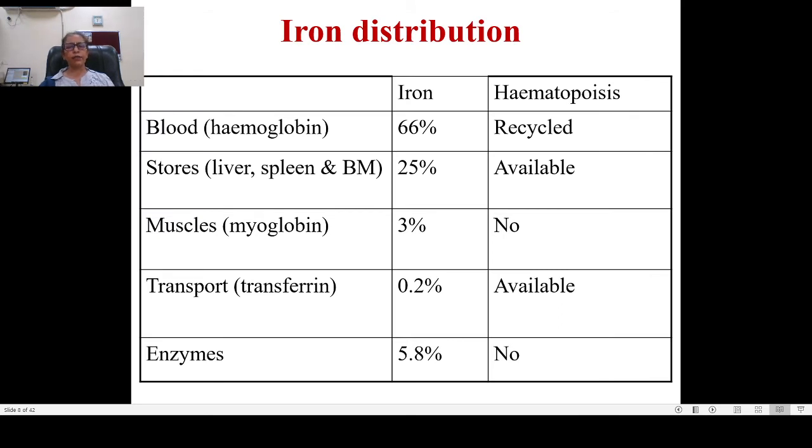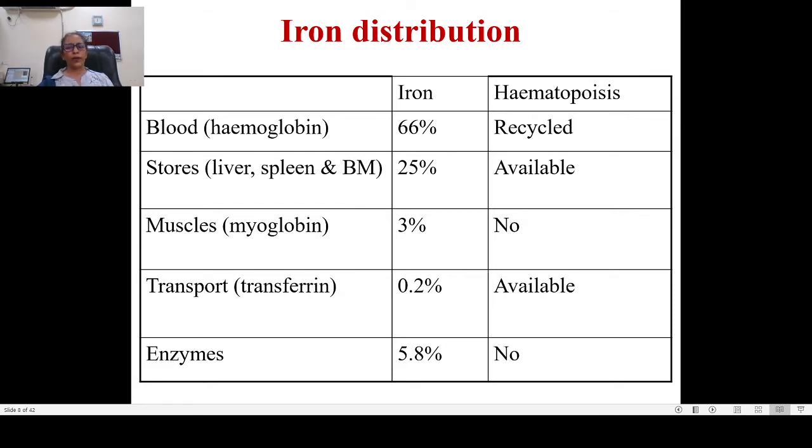How is this iron distributed in the body? In the blood, we have 66% of the iron. In the stores, that is in the liver, spleen, bone marrow, it is 25%. In the muscles, available as myoglobin, it is 3%. For the transport of this iron, transferrin is required, and it is 0.2% of the total iron content in the body. 5.8% of the iron is there in the enzymes in the body.